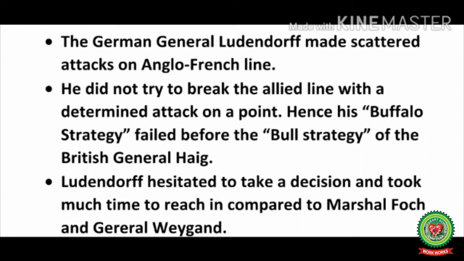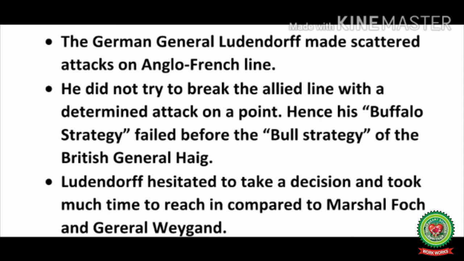And this was the reason that General Haig of England was more successful. General Haig, Marshal Foch and General Weygand from England and France, and Russia, joined their hands against Germany, whereas Germany did not take Austria-Hungary and her other allies to attack and take revenge from the Allied powers. So the Central powers were fighting alone, though they were in one group, taking their enemies one by one, whereas the Allied powers were jointly attacking the enemy group.